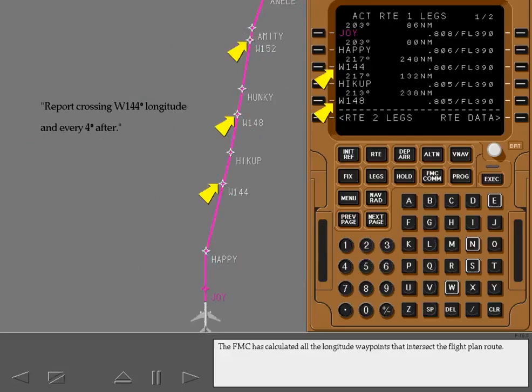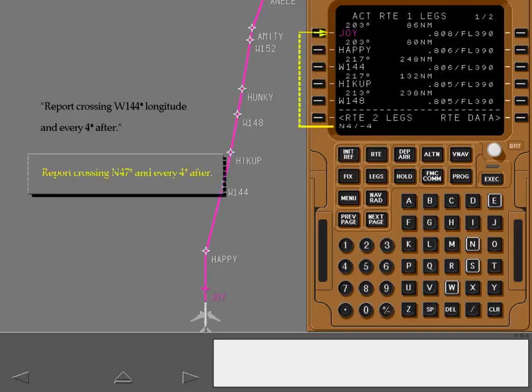The FMC has calculated all the longitude waypoints that intersect the flight plan route. Latitude reporting points are entered the same as longitude reporting points.